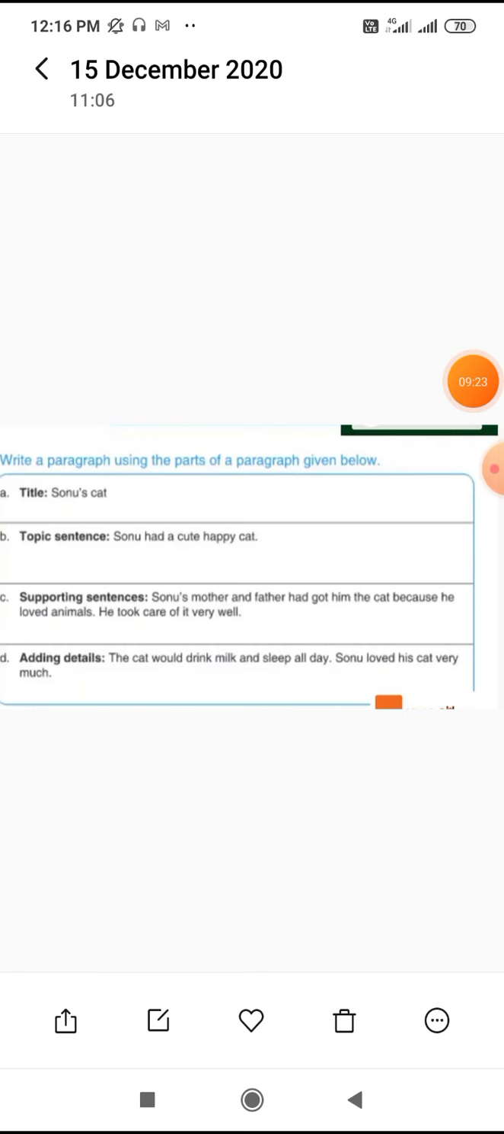If you want to write a paragraph, you can draw a table. In the first column you can write the title, after that topic sentence, after that supporting sentences, and adding details. So in title we can mention the title of the story. Suppose the title of the story is Sonu's cat, and the topic sentence is Sonu had a cute happy cat. After that, supporting sentences are Sonu's mother and father had got him the cat because he loved animals. He took care of it very well. So these are supporting sentences, and adding details are the cat would drink milk and sleep all day. Sonu loved his cat very much.